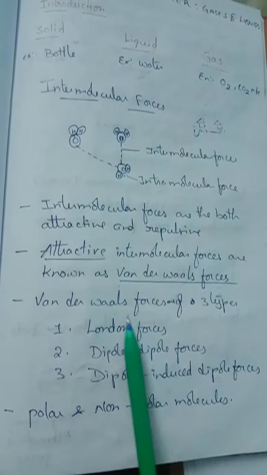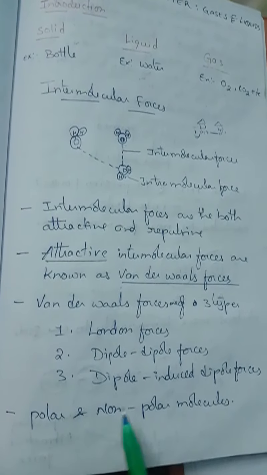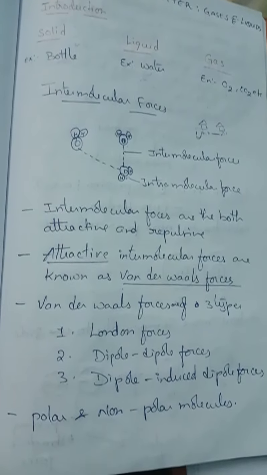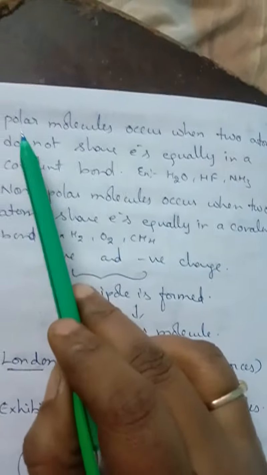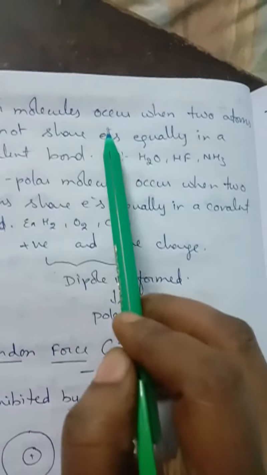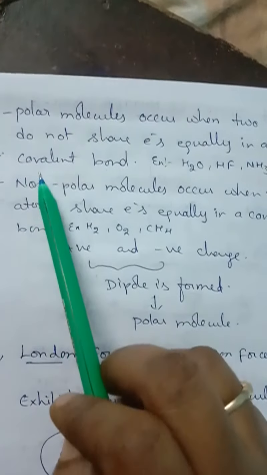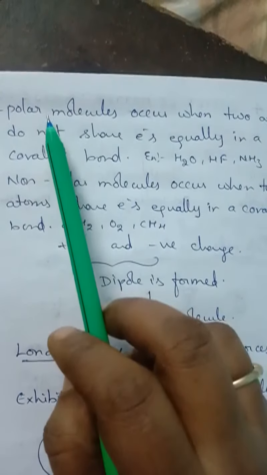So before moving into this matter, we should know something about polar and non-polar molecules. We have already discussed what you mean by polar and non-polar molecules. So what do you mean by a polar molecule, children? Polar molecules occur when two atoms do not share electrons equally in a covalent bond. What do you mean by polar molecules?